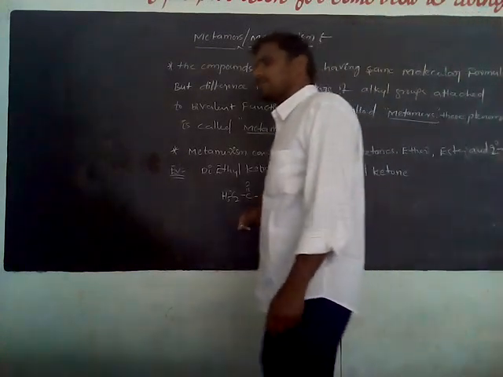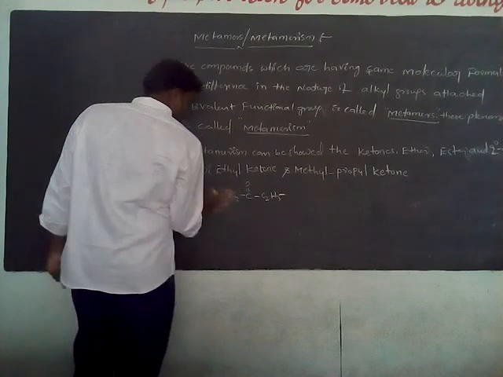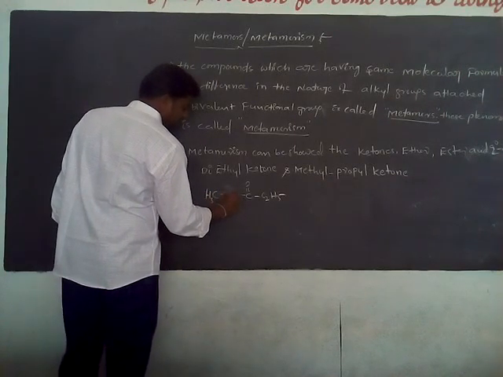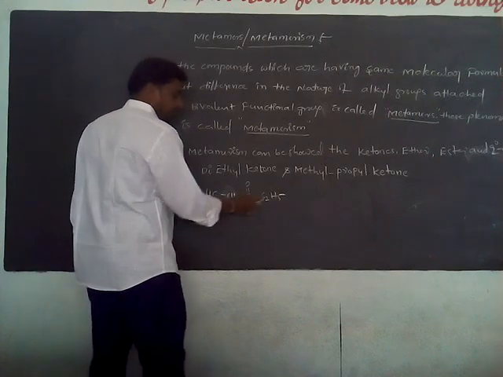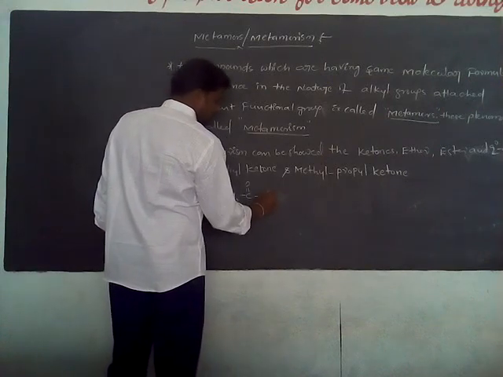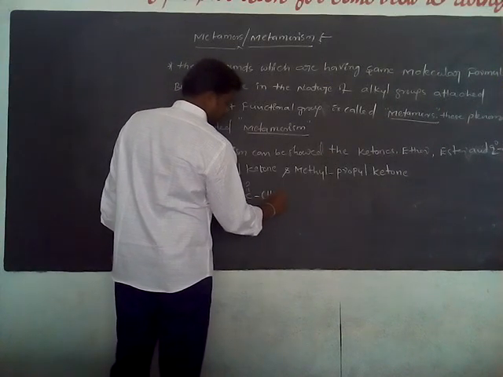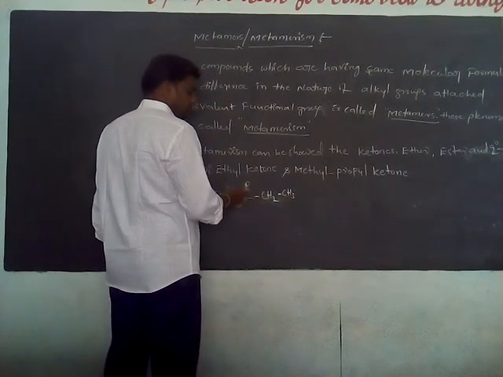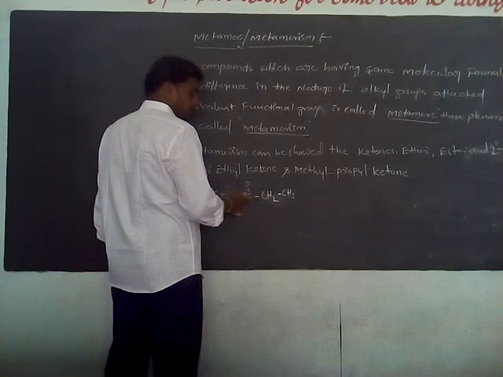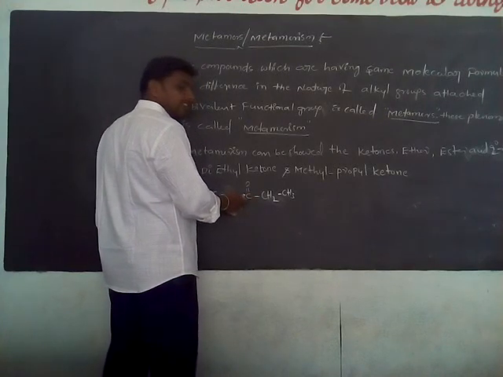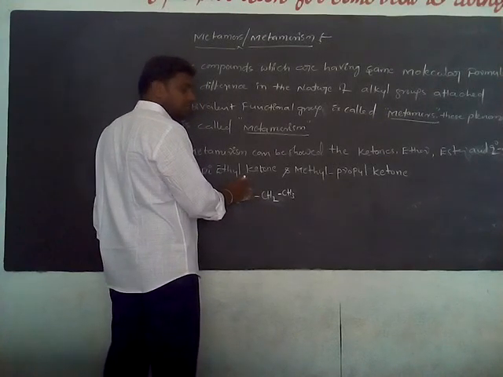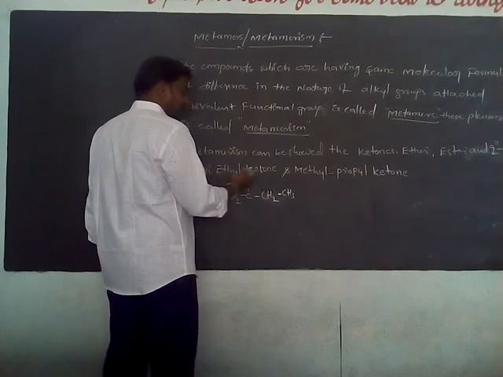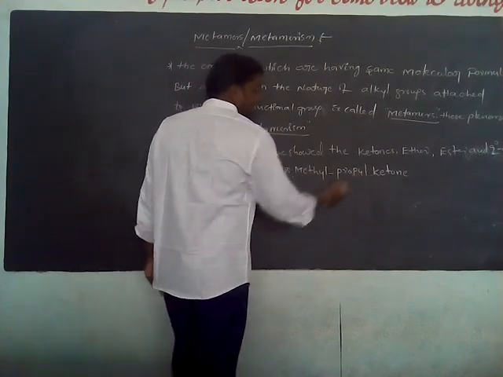We can write it like this: CH3 single bond CH2, this is the ethyl group, and on the other side also CH3, CH2 single bond CH3. Ethyl group and ethyl group are attached to this bivalent functional group. Ketone is a bivalent functional group, so both sides are the same, that is ethyl.